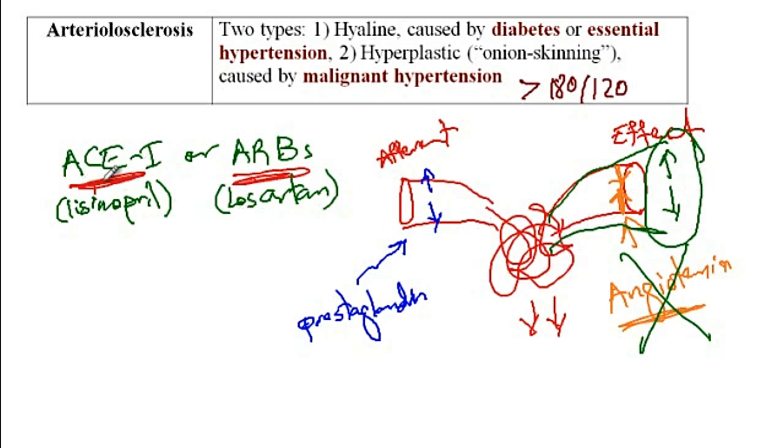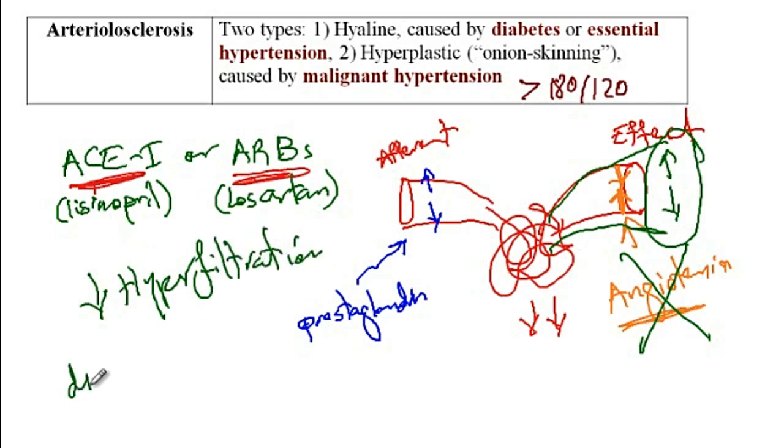So therefore, by the application of the ACE inhibitors and ARBs, there would be now decreased hyperfiltration of the renal vessels due to the dilation of the efferent arteriole. And so this is one mechanism that the diabetic nephropathy can be prevented by antihypertensive medications.